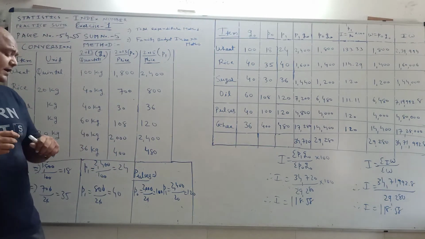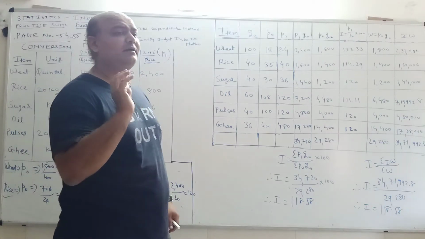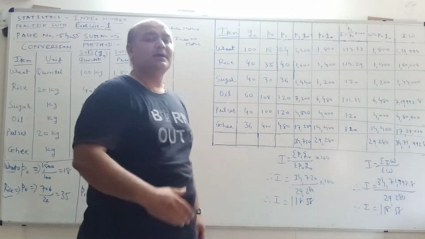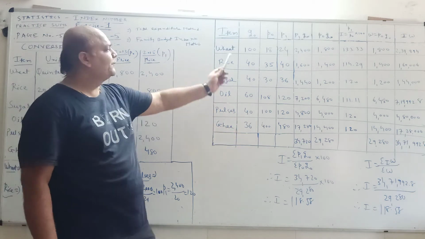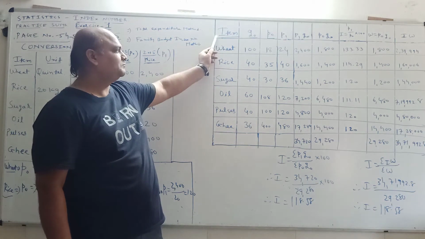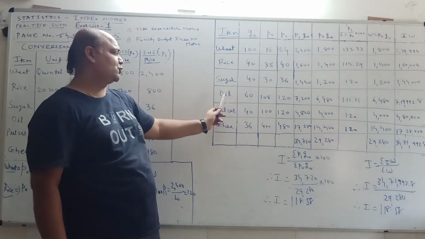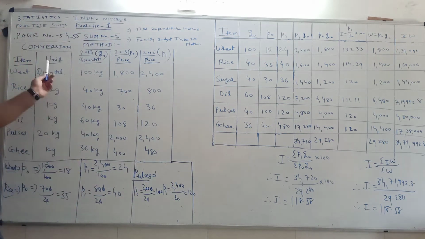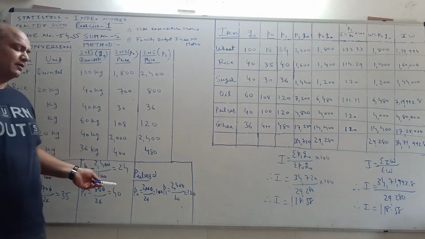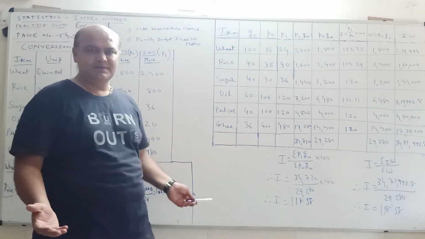Now after converting the base year price and current year price, we have to prepare the different columns. Here are the columns before you. The first column is item: wheat, rice, sugar, oil, pulses and ghee. No need to prepare a column for unit as we converted all the prices.